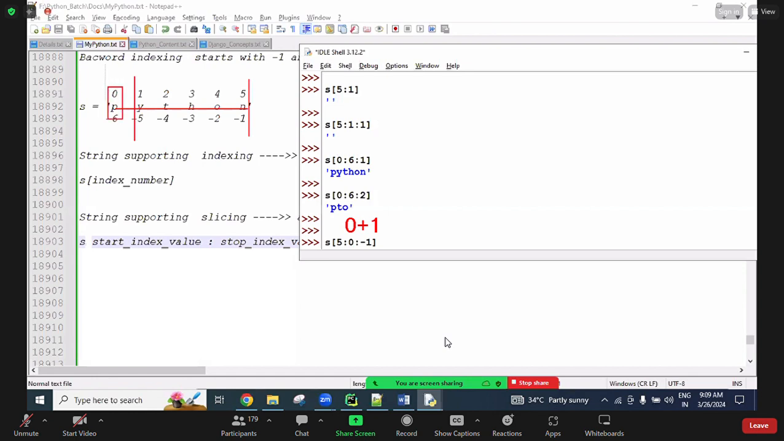So the end index is 0. Before this, what is there? 1 is there. Okay. So up to this we are getting.